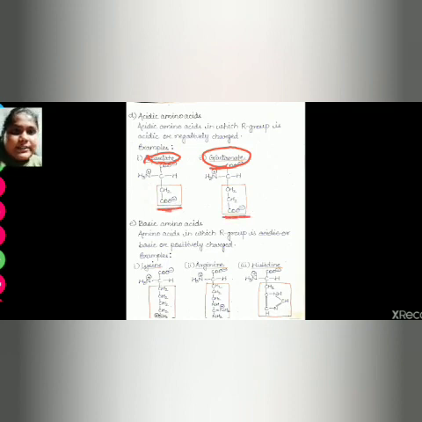Fifth one is basic amino acids. These are amino acids in which more than one amino group is present, which gives them their basic nature, and therefore they are positively charged.